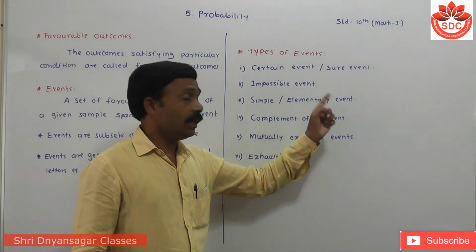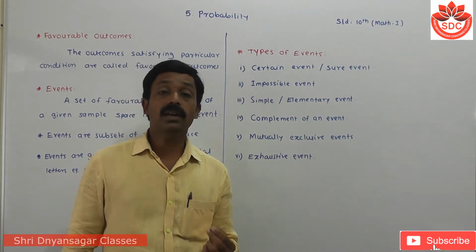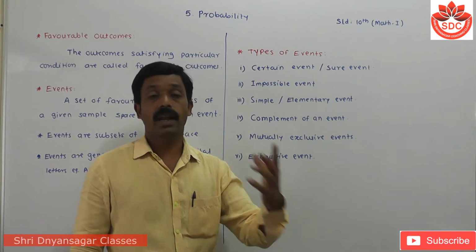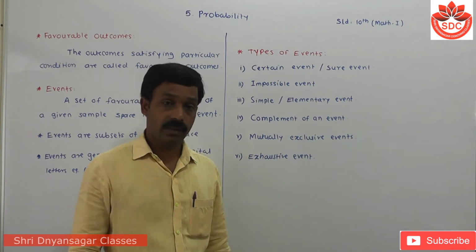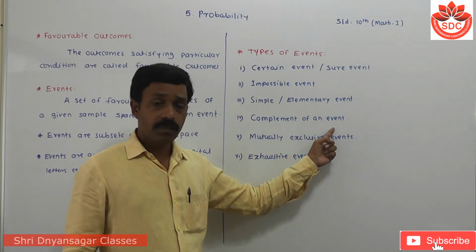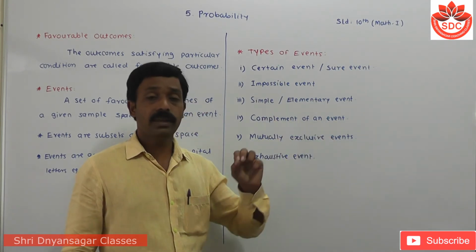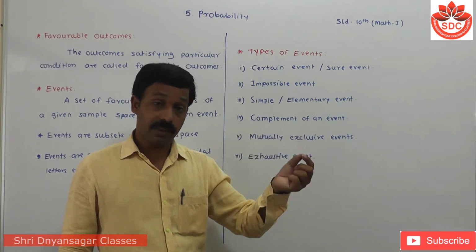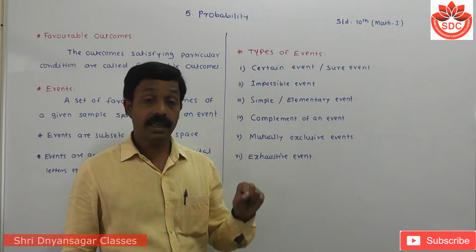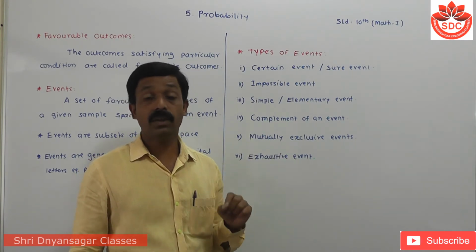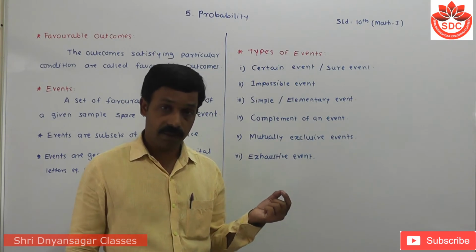Simple or elementary events: the event containing only one element of the sample space is called an elementary event. Then complement of an event: a sample space is given and one event A is given. The elements present in the sample space but not in A are called the complement of that event.